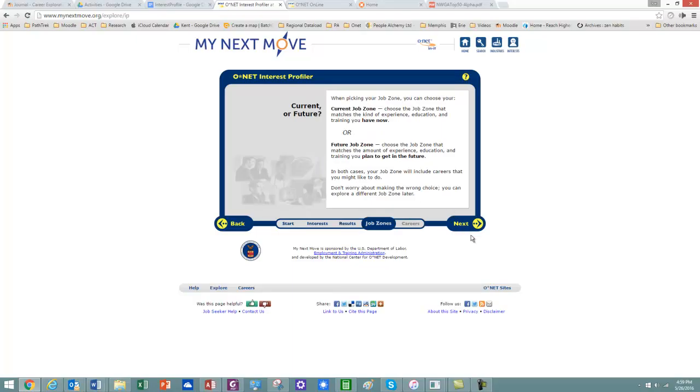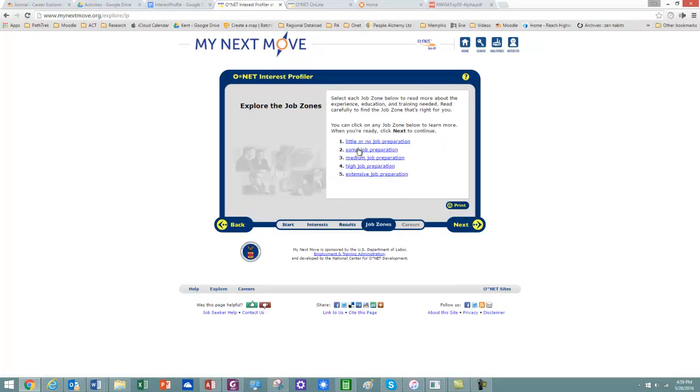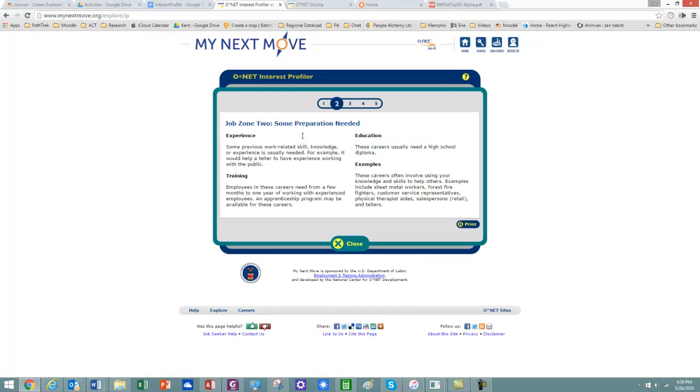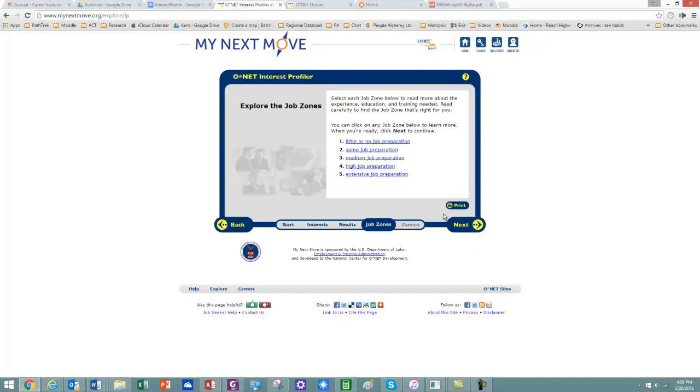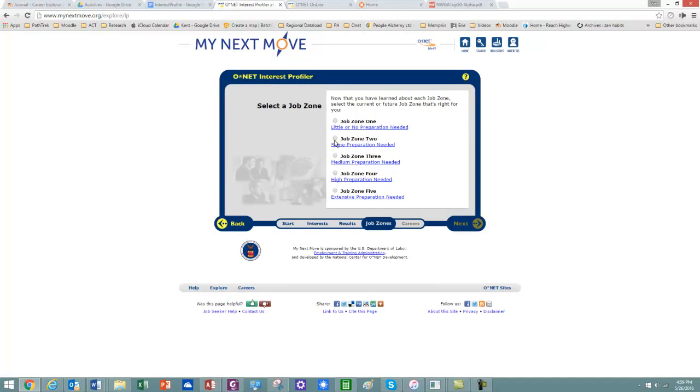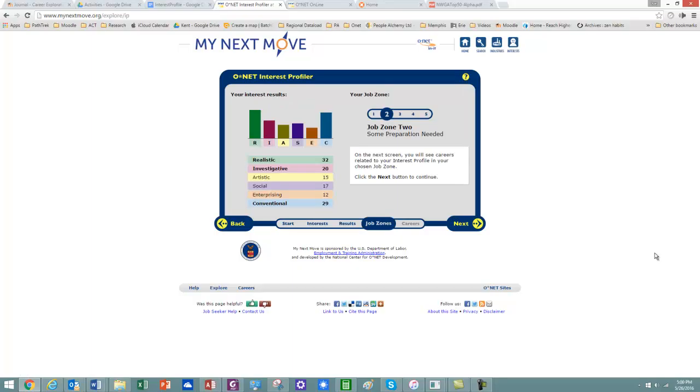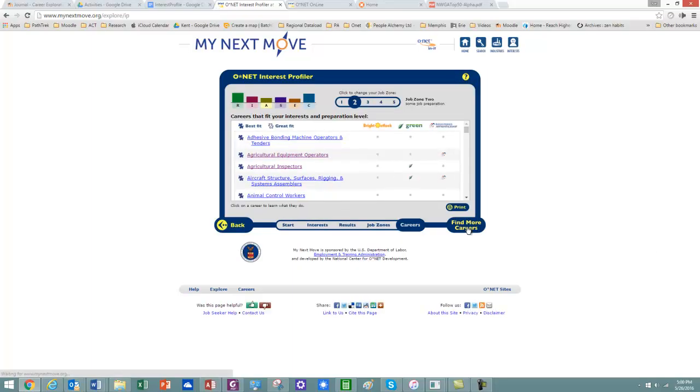It's going to ask me to input my job zone again. In this case, we're using job zone 2. It'll explain what each one of them is. But in this case, if you're not planning on going to school immediately after you graduate high school, you'd want to use job zone 2, roughly. Job zone 3 would be an associate's degree. So I'm going to close, go to next, and click job zone 2. And then here are the occupations that align to my interest and also job zone 2.